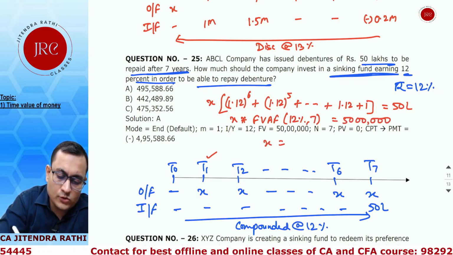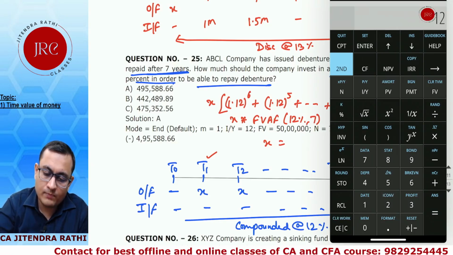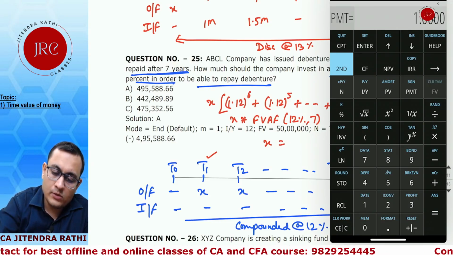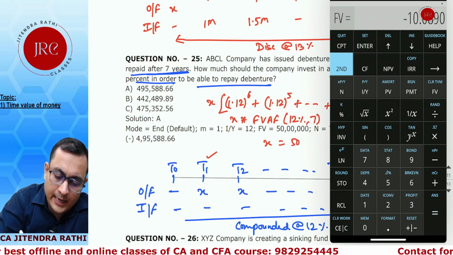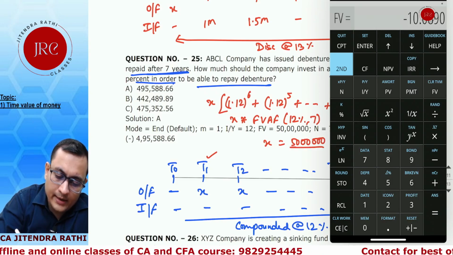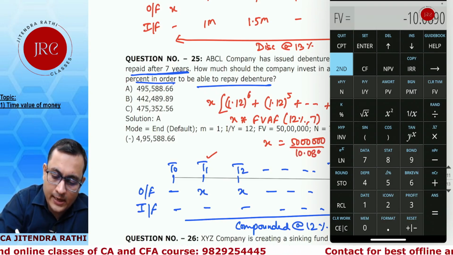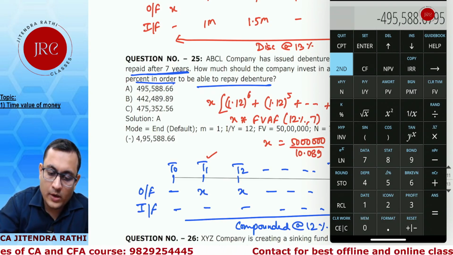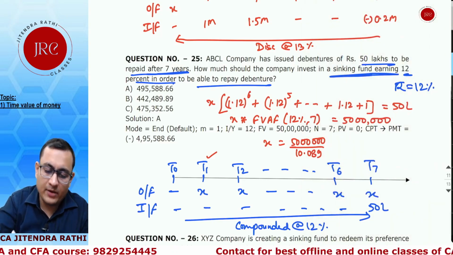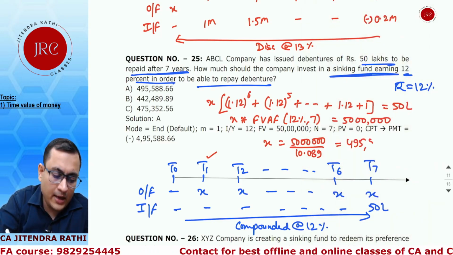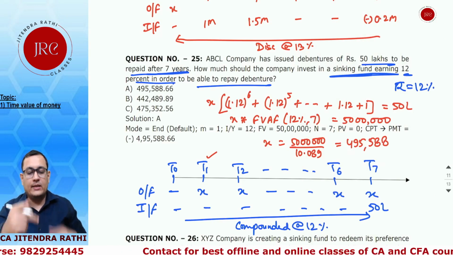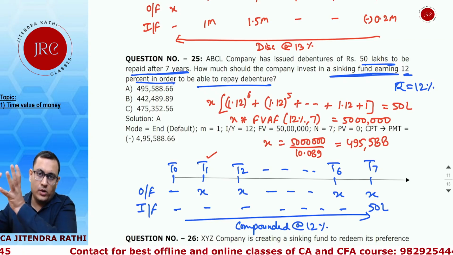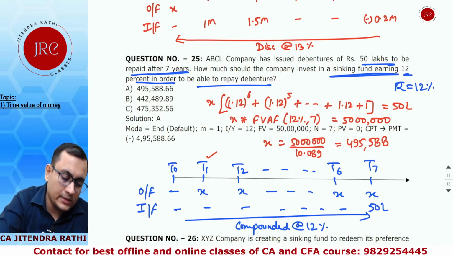So X is equal to, let me calculate the factor first, 12, 7, present value this time. The factor is 10.089. So X is 50 lakhs divided by 10.089. So every period 4,95,588 needs to be invested, and this amount for 7 periods when invested at 12% will result in a cumulative maturity value of 50 lakhs. So A is your answer.